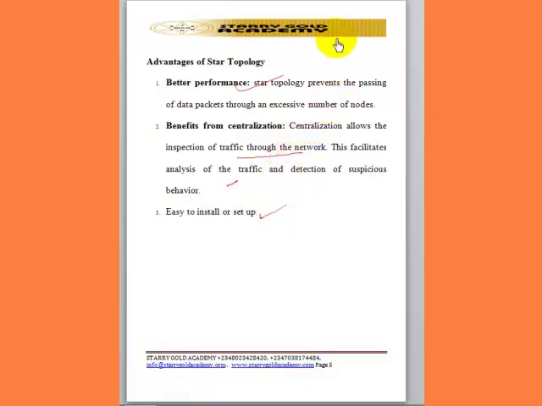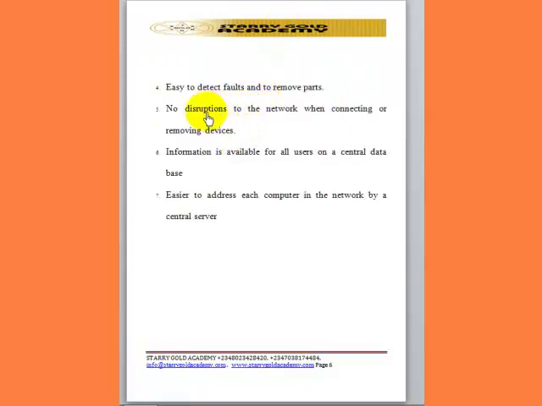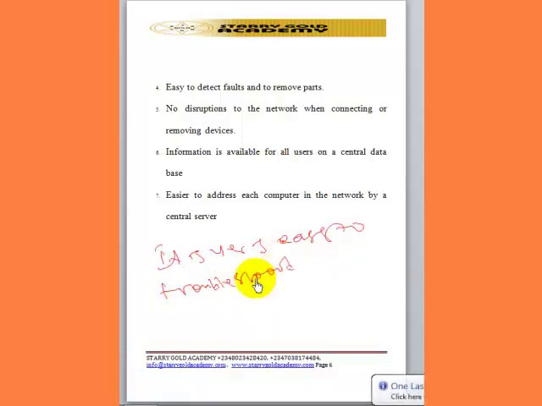They are easy to install or set up. That is, star topology is very easy to set up. Another thing is that it is easy to detect faults or remove any parts, that is, any devices on that network. What we are saying here is that it is very easy to troubleshoot. Troubleshooting means that when your system is having a problem and you are trying to locate the problem by checking the devices, in order to locate and rectify the problem. The user is trying to locate the error with the aim of fixing it. So it's very easy to troubleshoot.